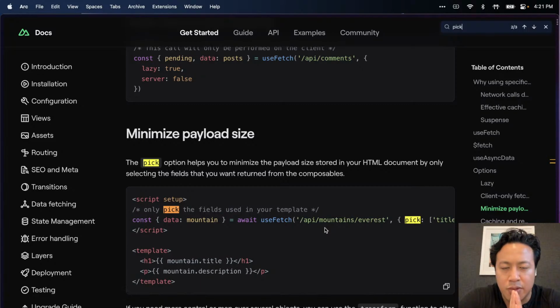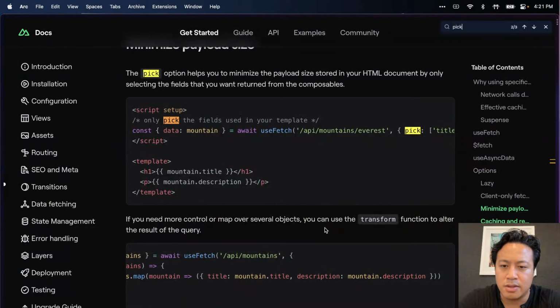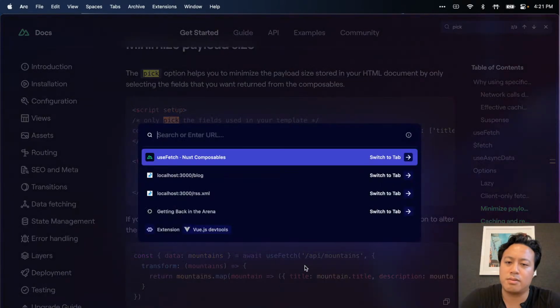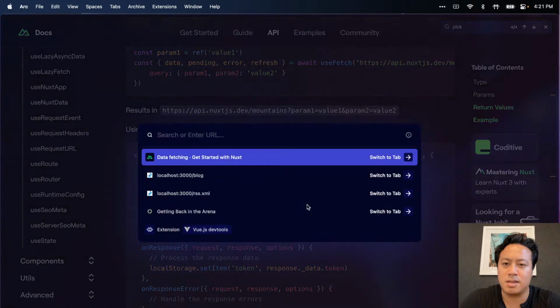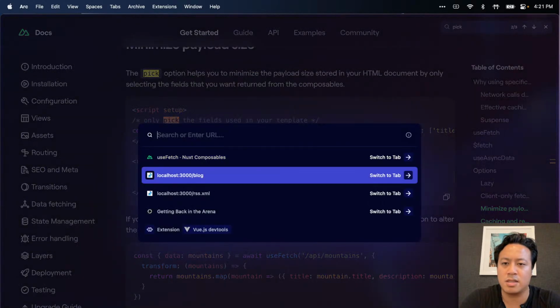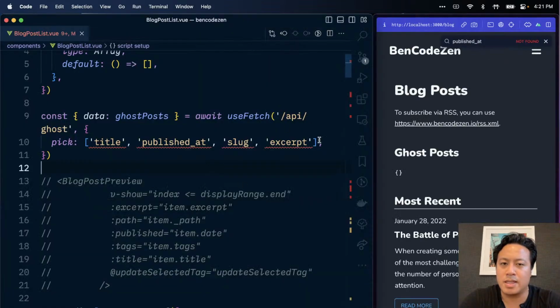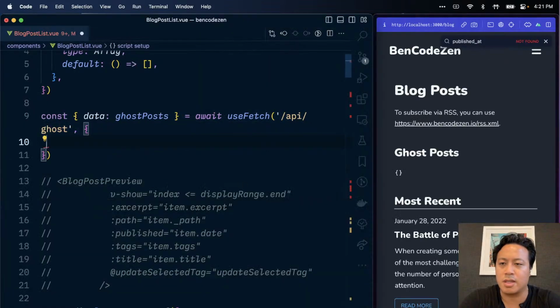By only selecting the field you want returned from the composable. Yes. You can also include a transform as well, which is fine, which we could do, but I'm a little weirded out because the pick should have done its job. Clearly, it's not.